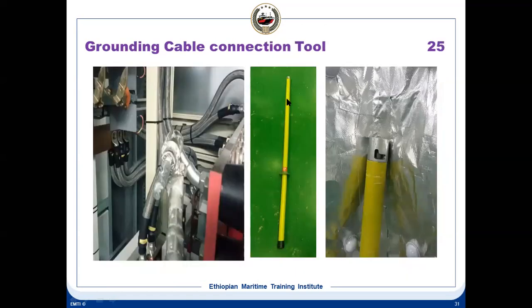This is the special tool, and this is the end of the tool. You have got a knot here. Now what you have to do is put the cable inside this, and you can see this is the cable, and then you need to tighten this. So with the rod, you put the earth cable inside here, push it on this and turn it, lock it here. This is quite long, around 1.5 meters. You are not supposed to hold it in this range from here. So this is a special tool for connecting this portable earth cable.